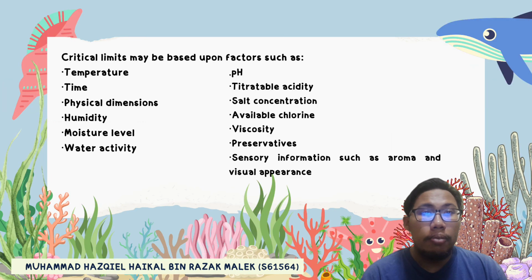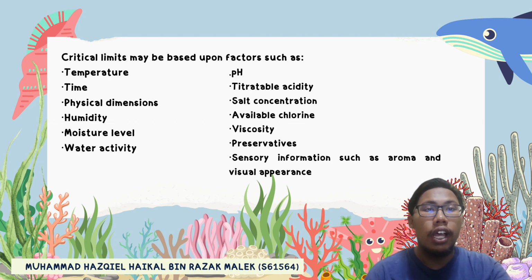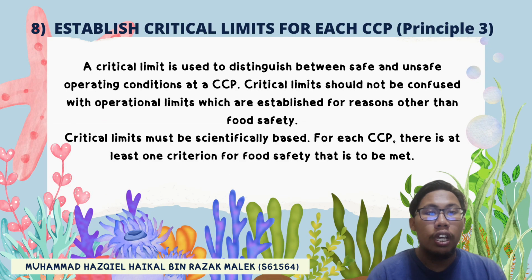Critical limits may be based upon factors such as temperature, time, physical dimensions, humidity, moisture level, water activity, pH, titratable acidity, salt concentration, available chlorine, viscosity, preservatives, and sensory information such as aroma and visual appearance. Critical limits must be scientifically based. For each CCP, there is at least one criterion for food safety that is to be met.